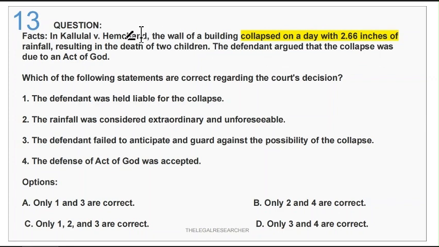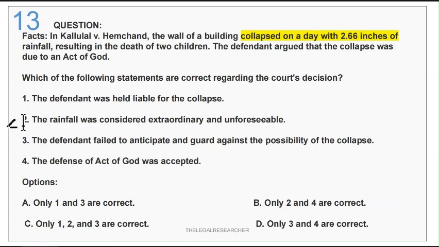a type of negligence. Which of the following statements are correct regarding the court's decision? So what would the court decide in this case? Defendant was held liable for the collapse. Yes, definitely he will be held liable because he should have maintained the building. 2.66 inches of rainfall is not sufficient to collapse a building. It means that the building was not repaired. So first is obviously correct, the defendant will be held liable.